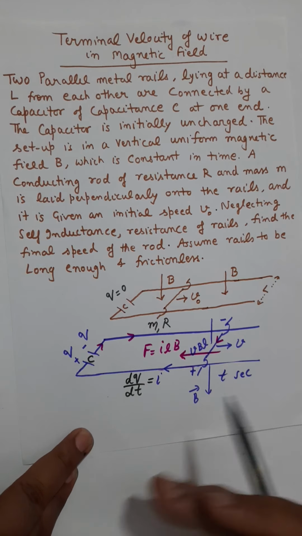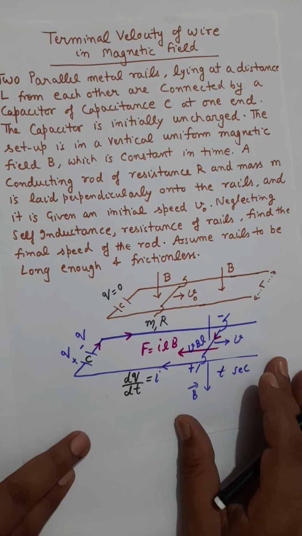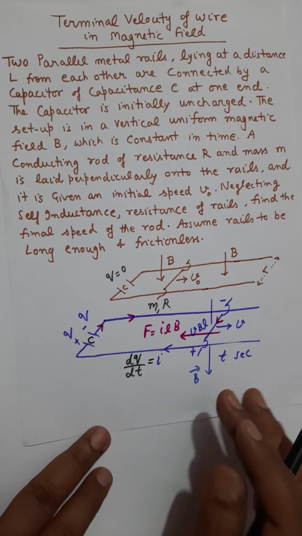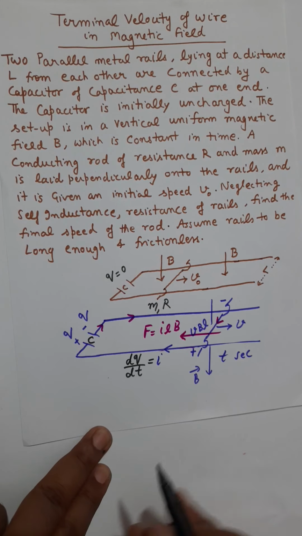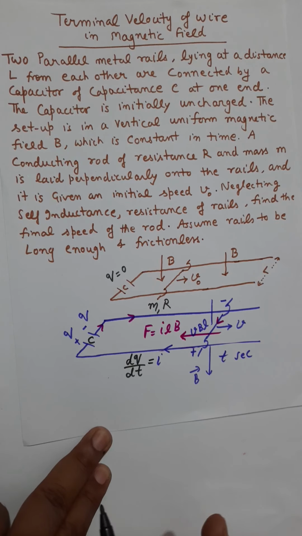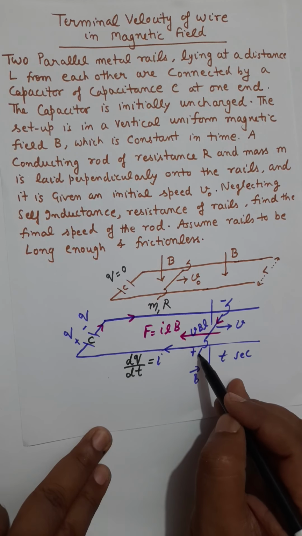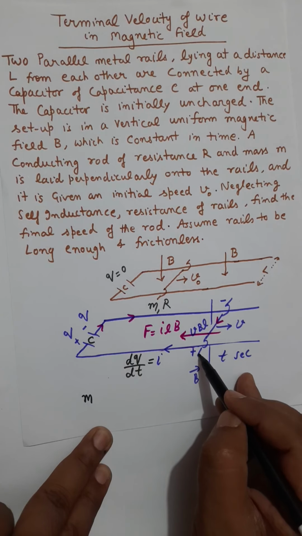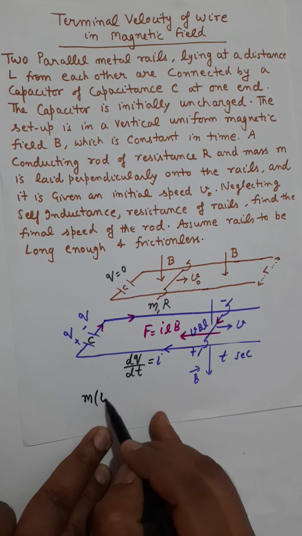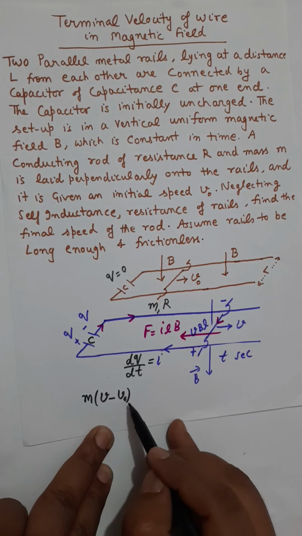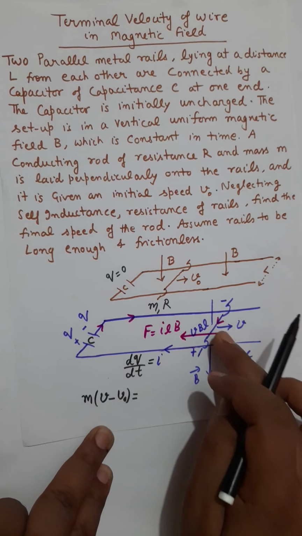So this was the reasoning part of the question. Now the solution part of this question is like this. Apply the impulse momentum theorem for this wire, according to which the change in the linear momentum of this wire is m times final velocity minus initial velocity, and this change of linear momentum for this wire should be